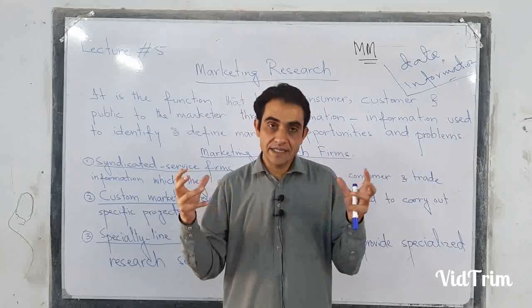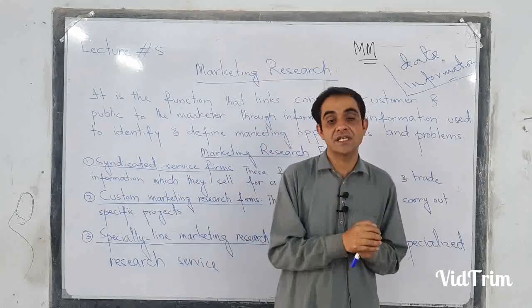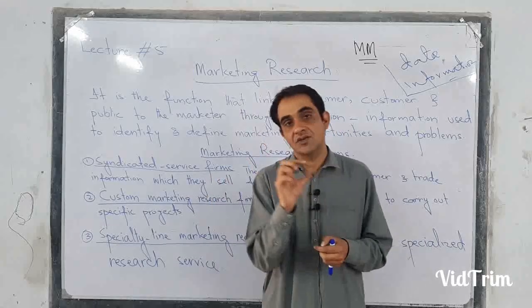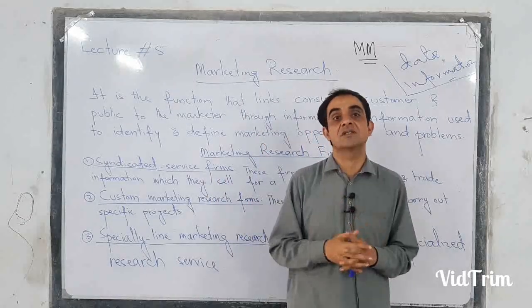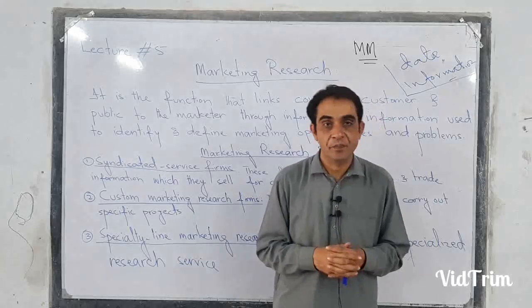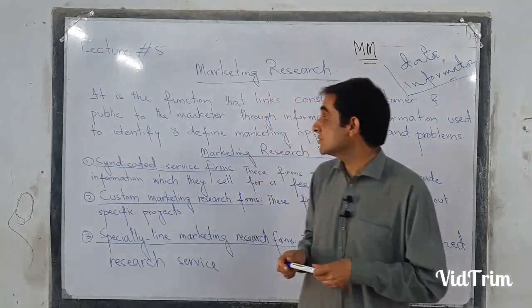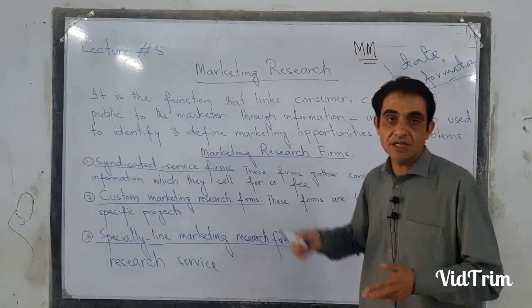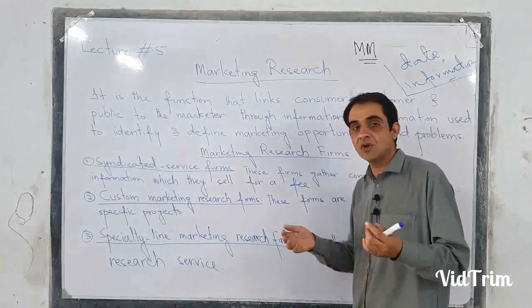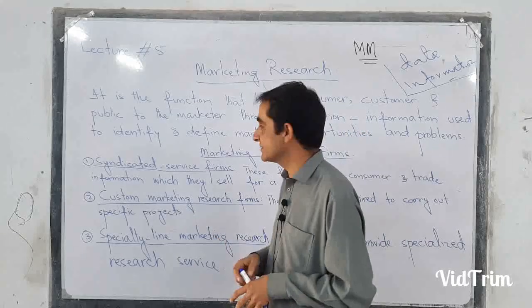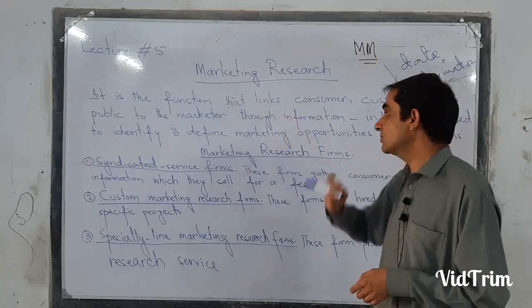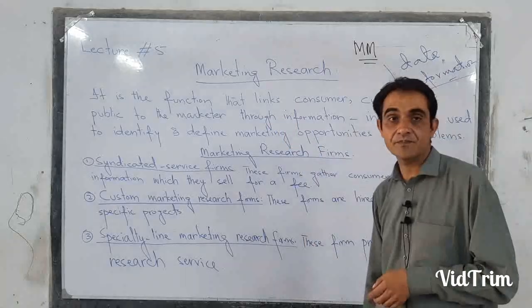So we are collecting data, then we are processing the data to reach the conclusion, to convert this data to information. This process is called marketing research. I have also written a simple definition over here of marketing research, that it is a function. Actually, marketing research is a function, it is a process, it is a huge activity of the organization that links consumer, customer and public to the marketer through information.